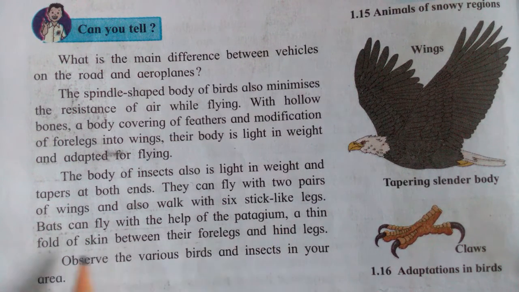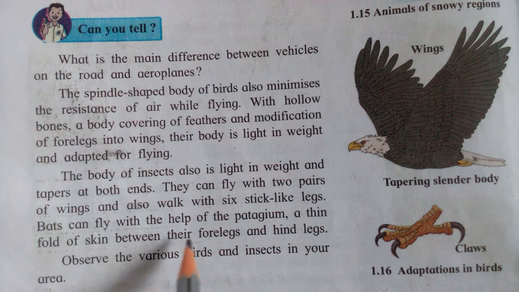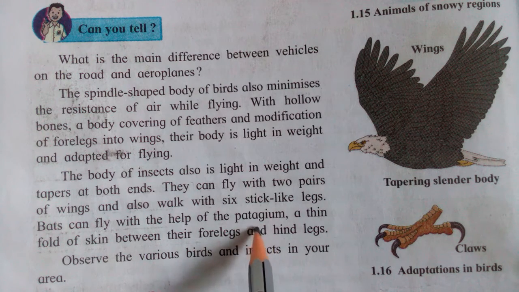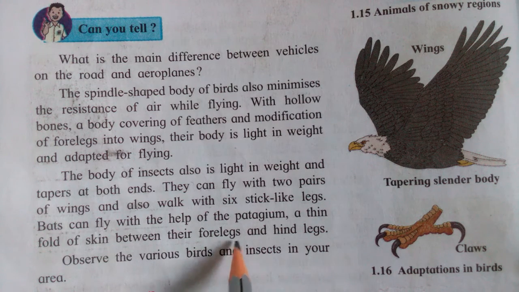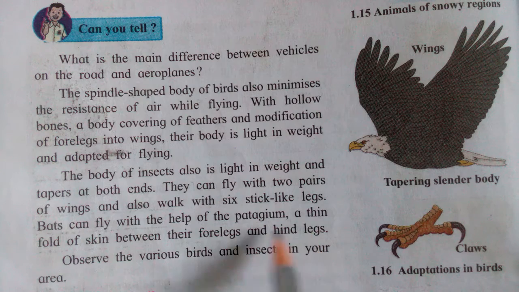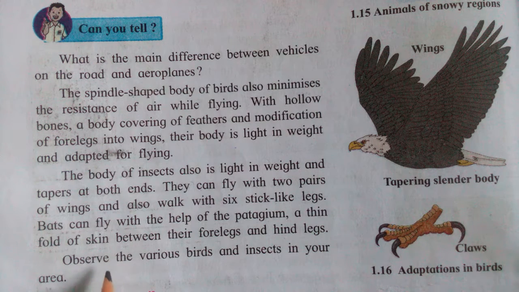Six legs are there. Bats can fly with the help of patagium, a thin fold of skin between their forelegs and hind legs. In between the forelegs and the hind legs, the thin fold of skin is there. With the help of that, they fly in the air.